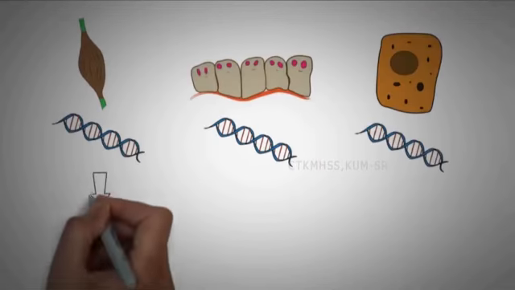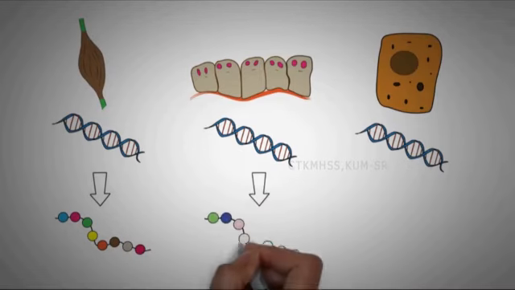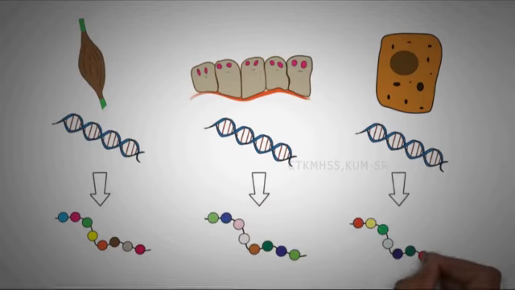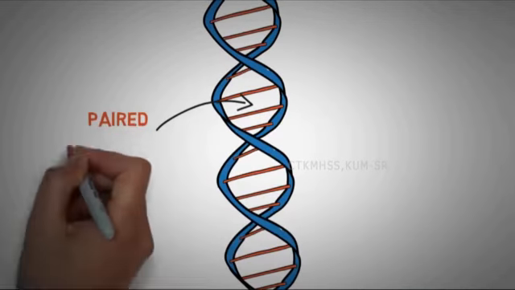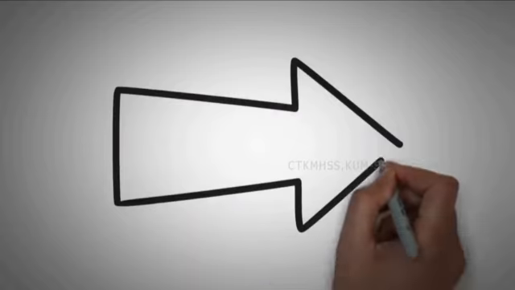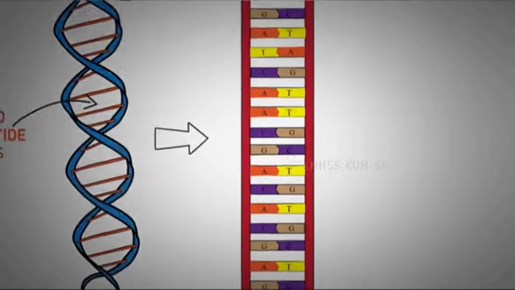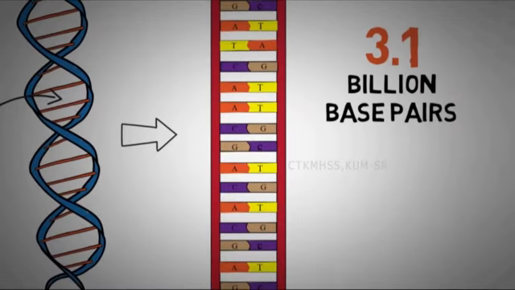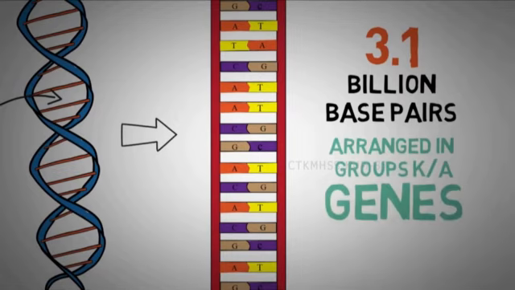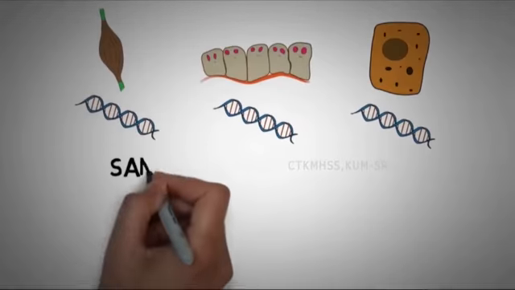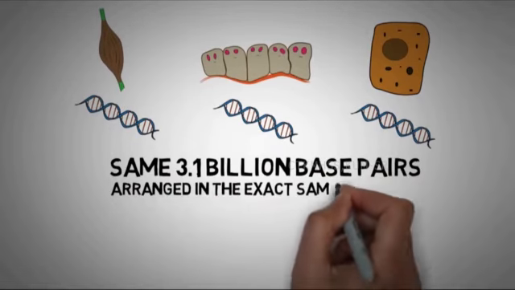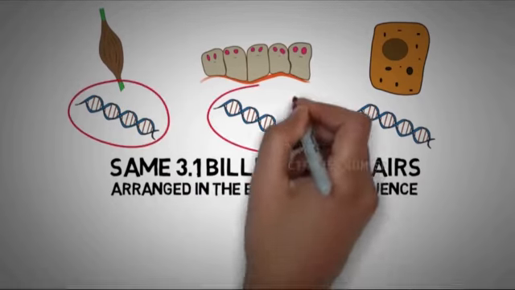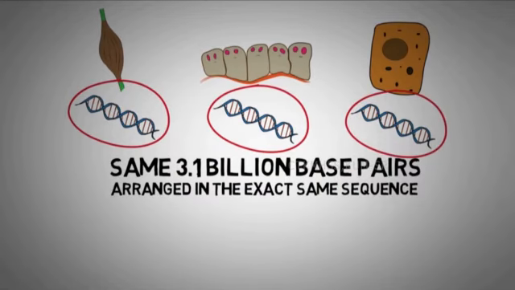The myocytes' main job is muscle contraction, enterocytes produce enzymes for food digestion, and keratinocytes form a barrier known as skin. All these cells contain the same DNA in them. However, they differ in size, structure and function due to the different proteins they produce. As most of you may know, our DNA is made up of thousands of nucleotide bases which are paired, and these are the basic units of DNA. The human DNA contains over 3.1 billion base pairs. These base pairs are arranged in groups known as genes. Now if you take out the DNA from the nucleus of a muscle cell, a skin cell and an intestinal cell, they would contain the same 3.1 billion base pairs arranged in the same sequence.